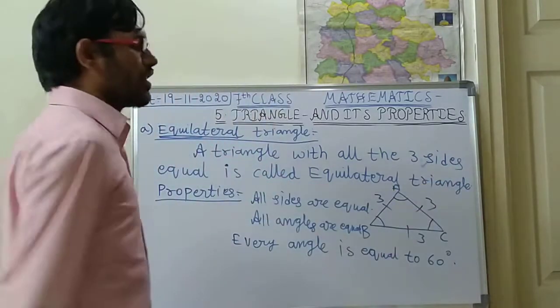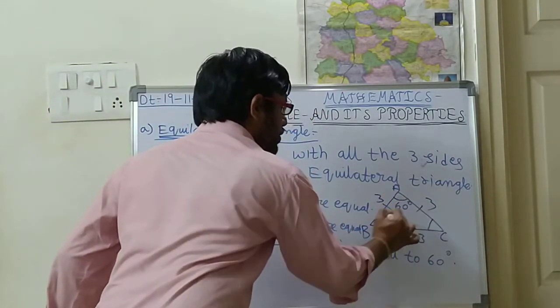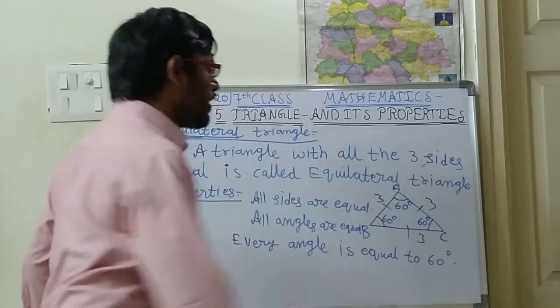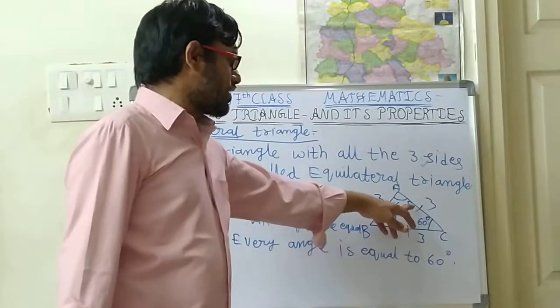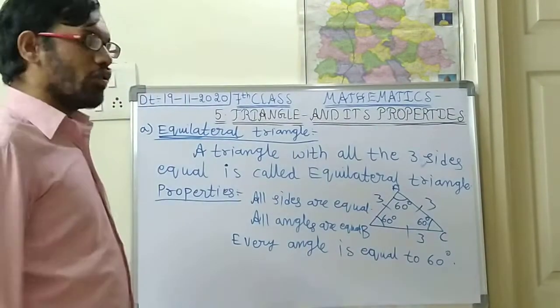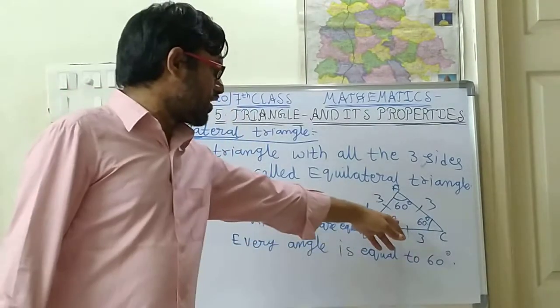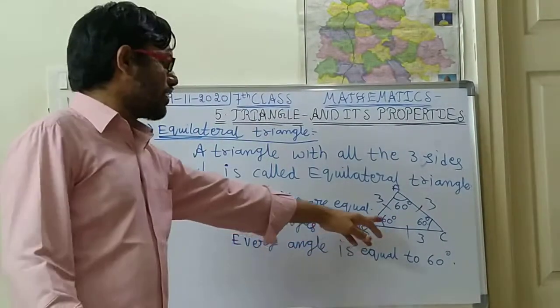That means if all the three angles are equal, every angle is equal to 60 degrees. Please mention it like this. For every angle, please mention 60 degrees, not 600. Degree means you write a small 0 somewhat above, on the top right side. So that is the third property.